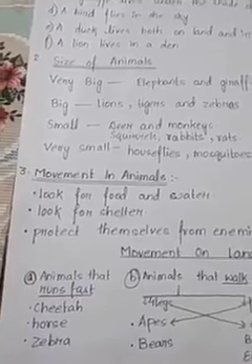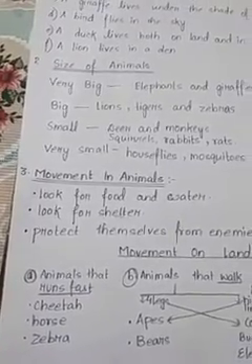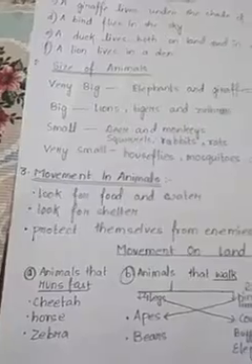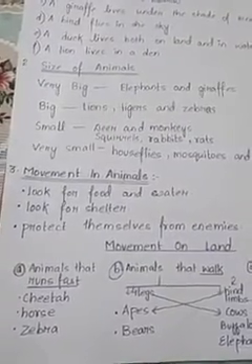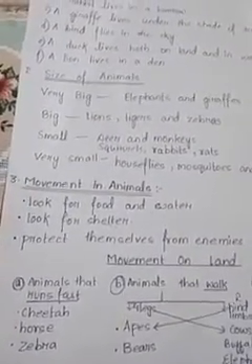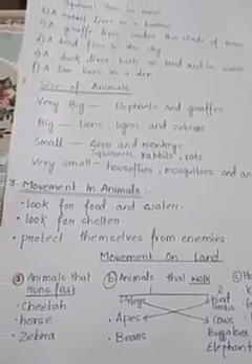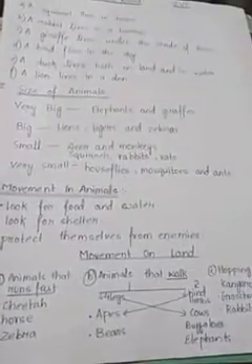Now we will learn about the animals that move on land and which part of their body helps in their movement. Now on land there are 4 types of movement.